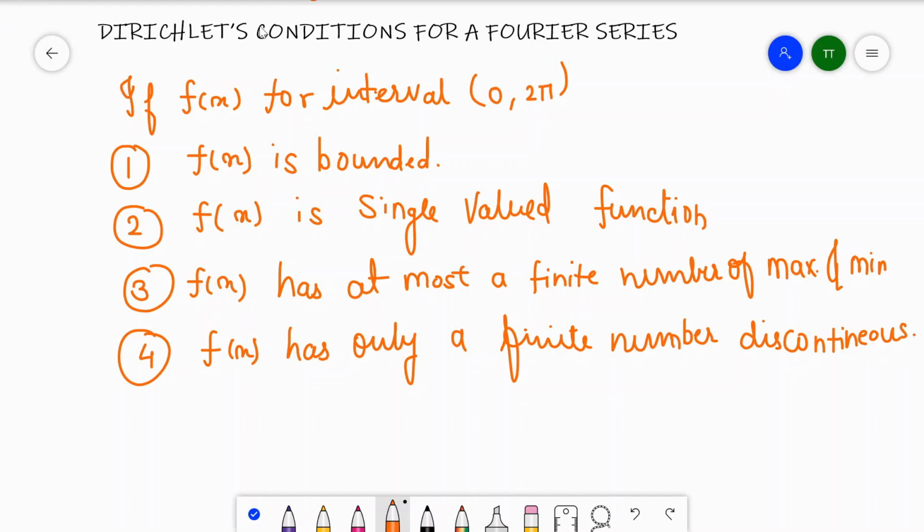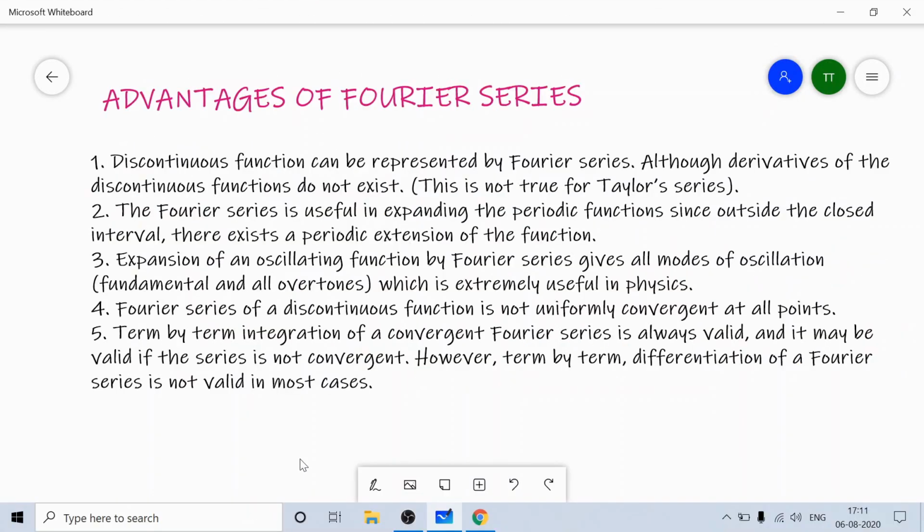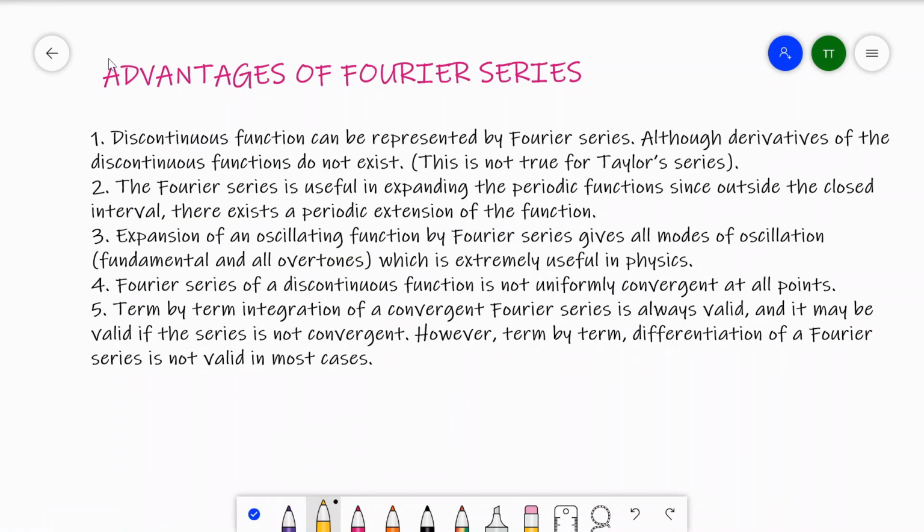So what is the Dirichlet condition for Fourier series? f of x for interval 0 to 2 pi, the function should be bounded, single valued, with finite number of maximum minimum and finite number of discontinuity. So let's see what is the advantage of Fourier series.